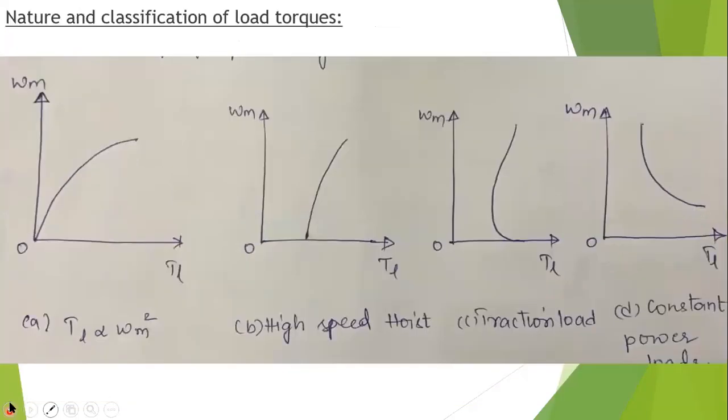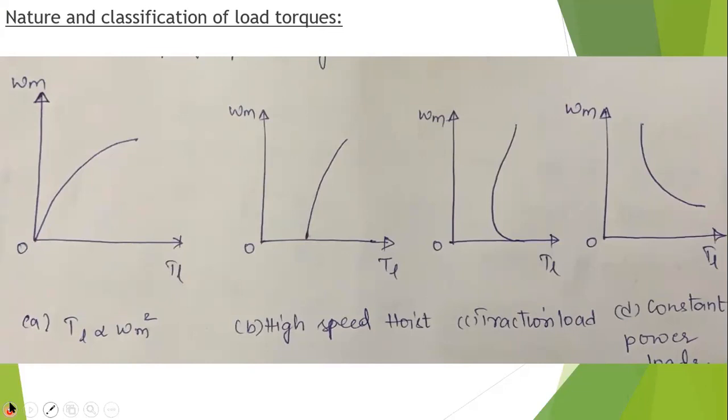For a low speed hoist, we take constant torque, which is independent of speed. In the second case, TW is neglected, and the net torque will be equal to gravity, that is constant torque.